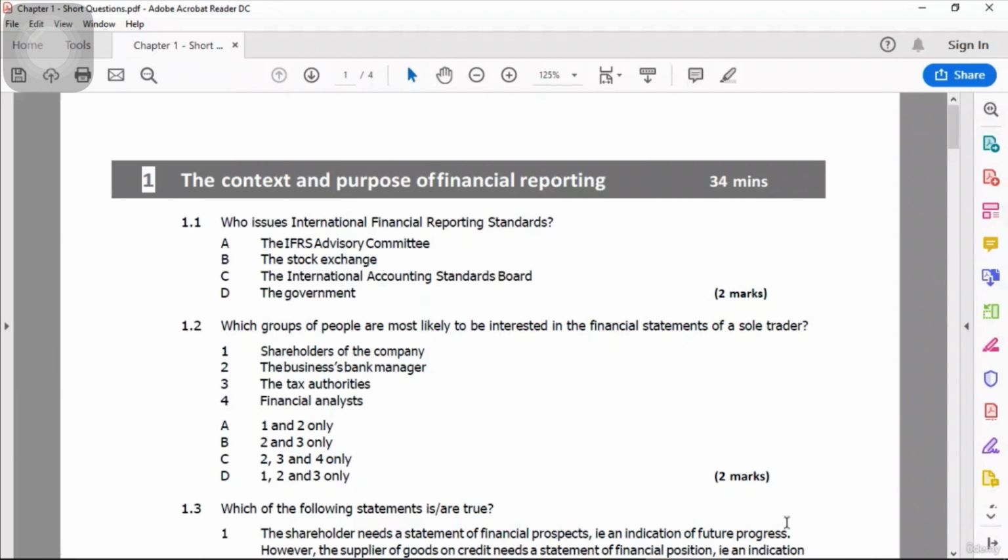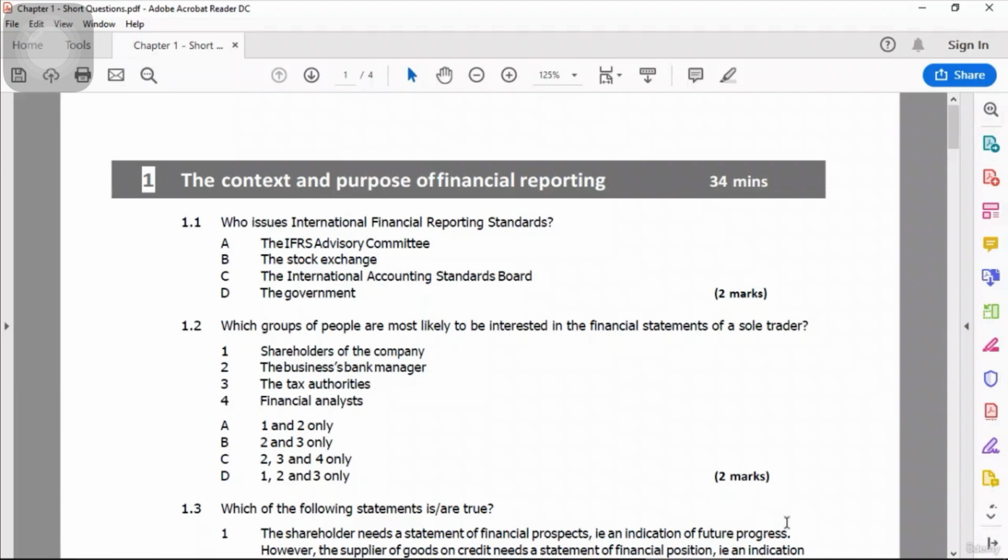Okay, then comes the next question, 1.2. Which groups of people are most likely to be interested in the financial statements of a sole trader? Now you should pay attention: sole trader. So choices are shareholders of the company, business bank manager, tax authorities, and financial analysts. Now first choice is gone because it says shareholder of the company. A sole trader is not a company, and there are not any shareholders. There is just one sole trader, or you can call it proprietor. So choice number 1 is invalid.